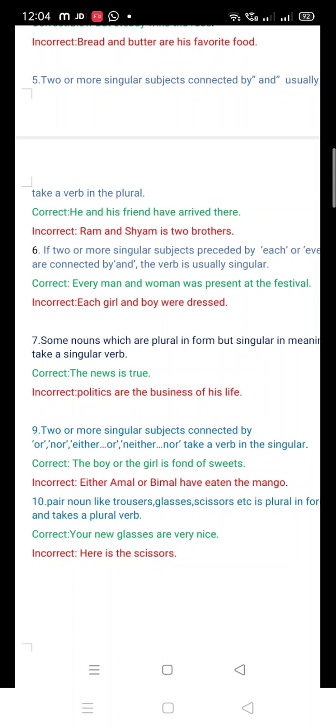Your glasses are very nice. If you want to give a compliment to someone wearing very nice glasses, then you have to say your glasses are very nice, not your glass is very nice or your glasses is very nice. No, it's wrong. Here is the scissors. It is incorrect. You should say here are the scissors. Pair nouns always take a plural verb.